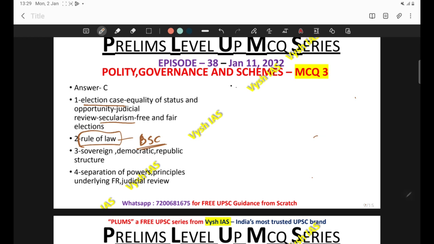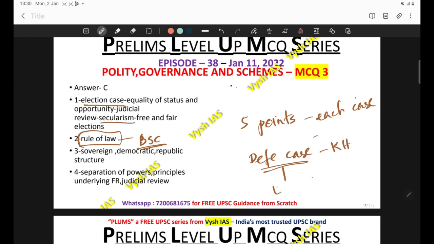Whatever case you are taking, take some 5 important judgments from that case. That will be enough. Then third, Kesavananda Bharati case. No, the Kihoto Hollohan case. It is actually popularly known as the defection case. Here, free and fair elections was stated. Then sovereign democratic republican structure was also reiterated. These are the 2 points.